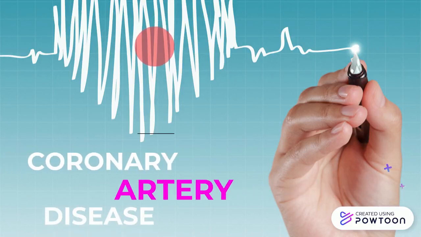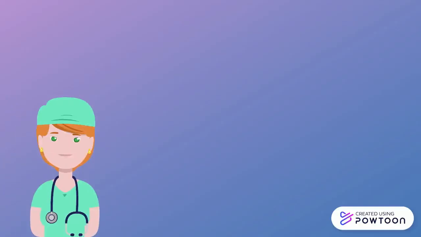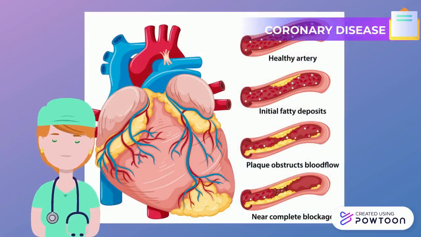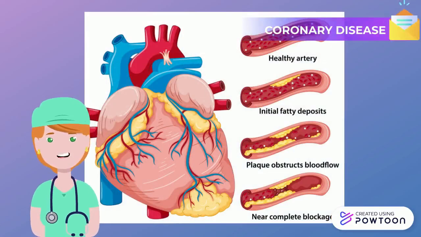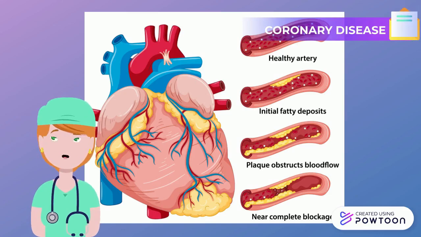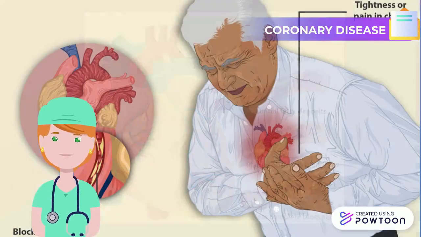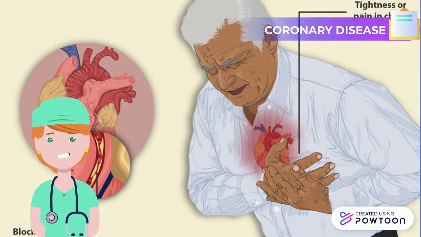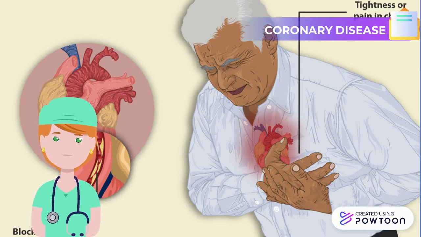Today we will talk about coronary disease. Coronary artery disease develops when the major blood vessels that supply your heart become damaged or diseased. Cholesterol-containing deposits in your coronary arteries and inflammation are usually to blame for coronary artery disease. The coronary arteries supply blood, oxygen, and nutrients to your heart. A buildup of plaque can narrow these arteries, decreasing blood flow to your heart.